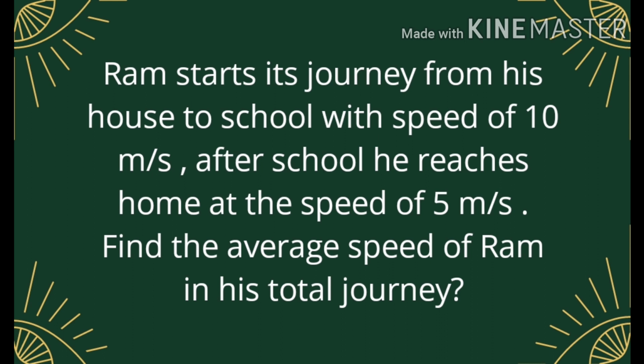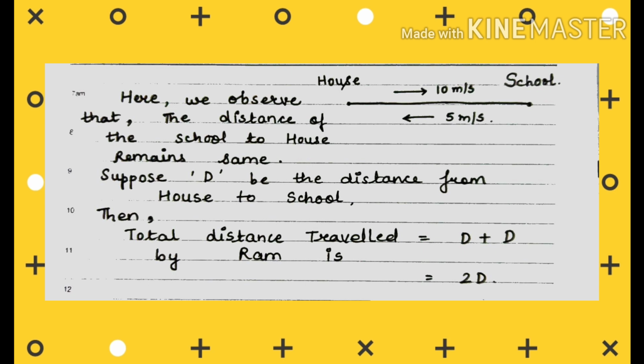So let's find out. First of all, we can see that in the question the distance of house and school remains the same. So let us assume that the distance from house to school and school to house is D, capital D. So he moves from house to school and school to house. So what must be the total distance covered by Ram? It must be D plus D, which is equal to 2D.